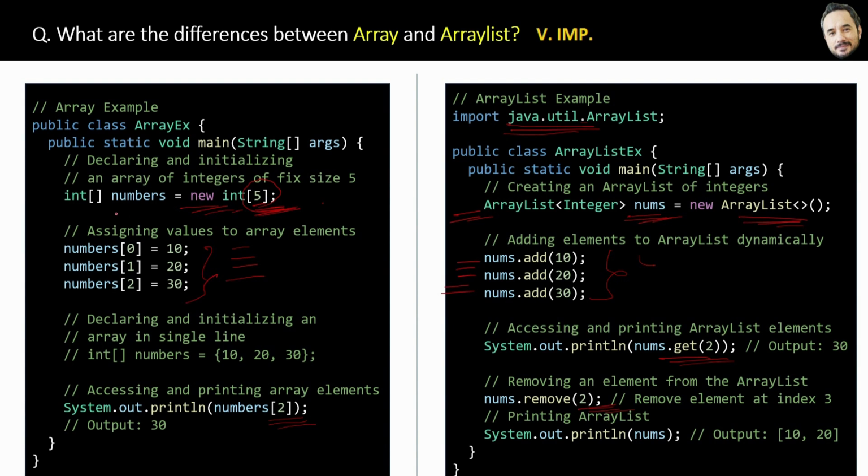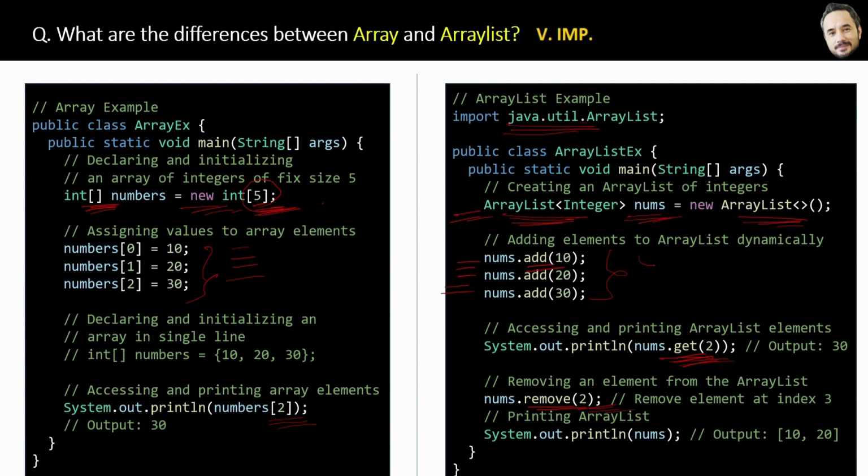An array is declared using square brackets like this, whereas array list is declared and initialized using the ArrayList class like this. Next, an array does not have any built-in methods for adding or removing elements, whereas array list provides built-in methods like add, get, and remove.